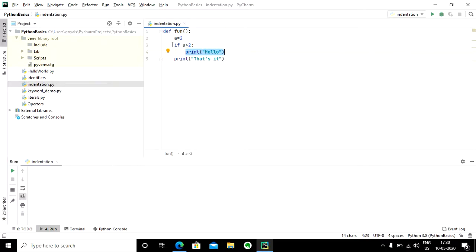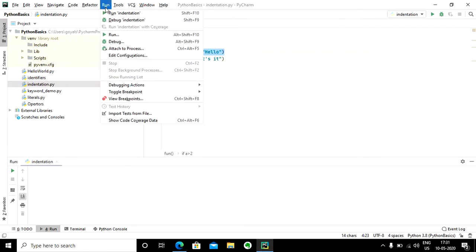So it doesn't matter whether this particular condition gets true or not, this statement is going to get executed every single time this function is called. Right now I'm not calling the function, so nothing will get printed. Let me just execute this code.